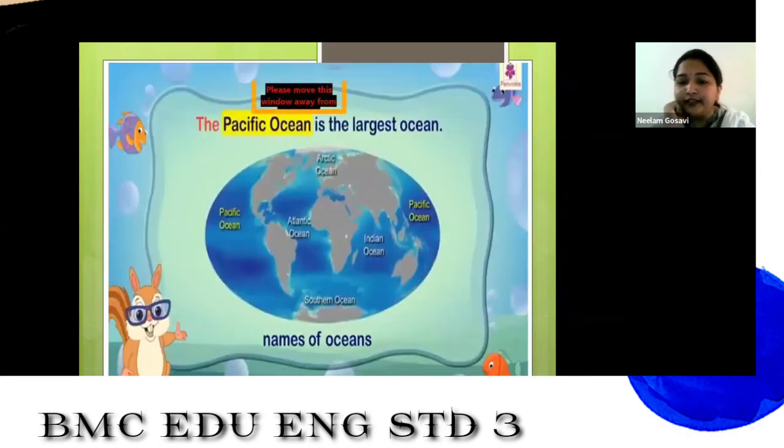Now can you read this, children? I think all of you can see the screen. Try to read the sentence and try to understand why the teacher is putting the in front of the words.